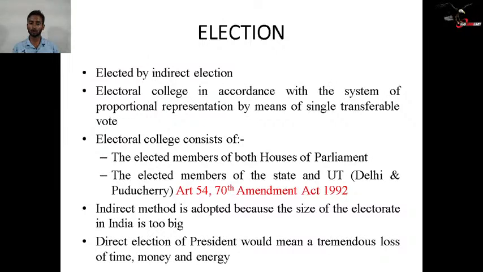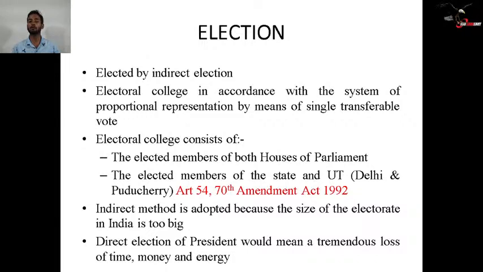I think it is understood by all of you. Once again I will repeat, the value of the vote of one MLA is equal to the total population of the state divided by the total number of MLAs of that particular state into 1000. So 1000 is there in the denominator. Okay, the exact value that comes is the value of one MLA.